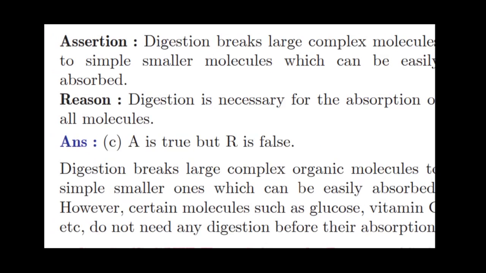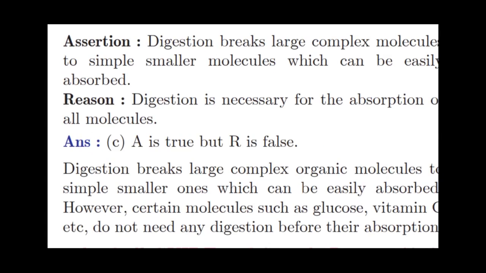Next, assertion: digestion breaks large complex molecules to simple, smaller molecules which can be easily absorbed. Reason: digestion is necessary for the absorption of all molecules. So, assertion is true, but reason is false. What is the thing? Digestion breaks large complex organic molecules into simpler, smaller ones, which can be easily absorbed.